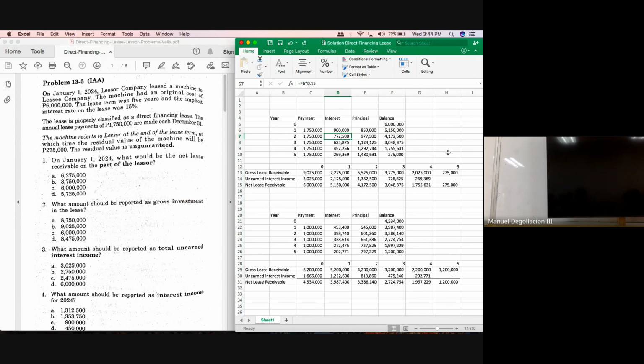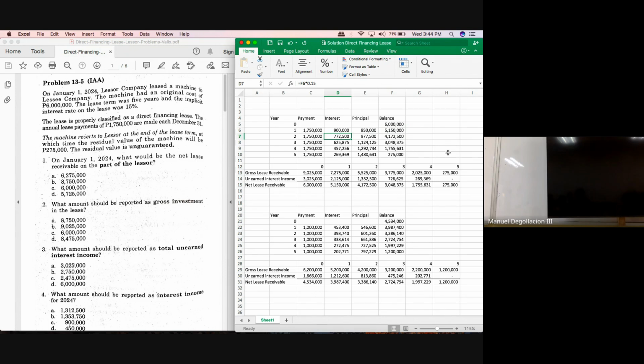We need your unearned interest income. Do we expect our unearned interest income to remain at 2,125,000? No, because a portion of this would already be earned by the second year. Okay, but again, it's not straight line. You will have to determine how much we have earned in the second year. In the second year, we have earned 772,500. How much is 2,125 minus 772,500? So this is the remaining amount which we have not yet earned.